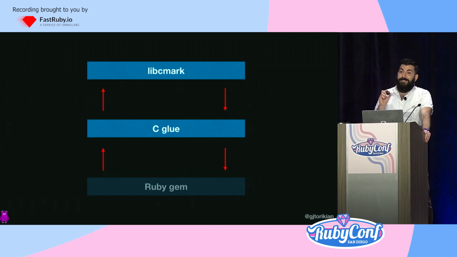Except you are not just in charge of your C glue code, right? libcmark is not maintained by me. I don't review the PRs that go into that project. I don't keep up with its security implications unless somebody tells me I'm doing something else with my life, right?